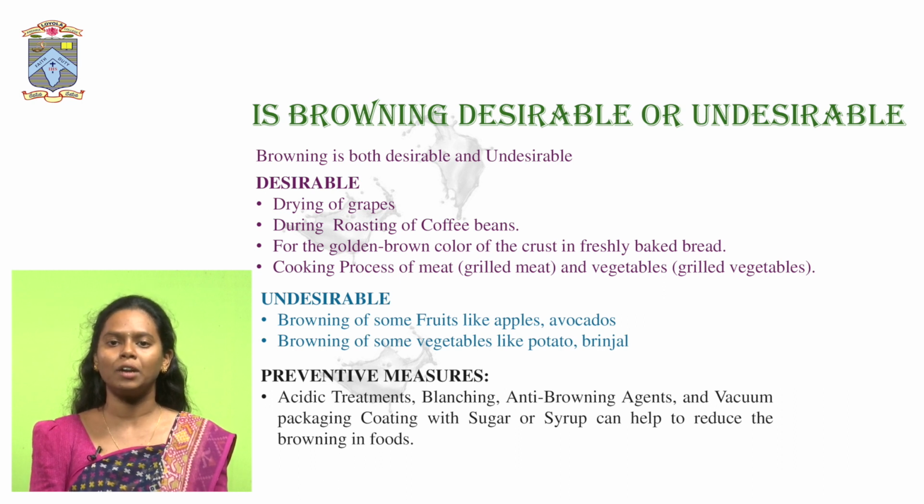Blanching is a process in which that particular food product is boiled to a certain temperature and immediately cooled so that we can reduce the browning reactions. The intensity of that browning reaction could be reduced by following any of these preventive measures.